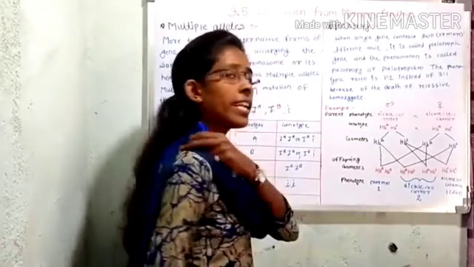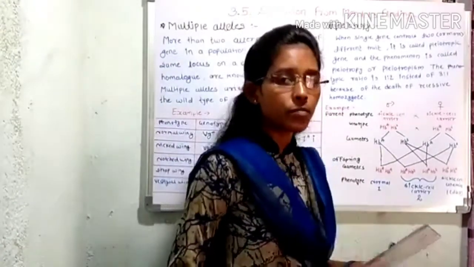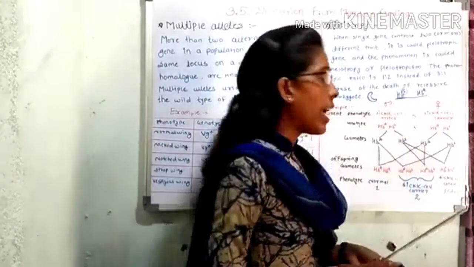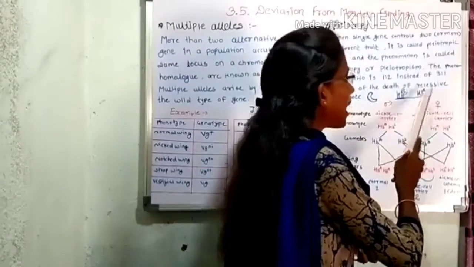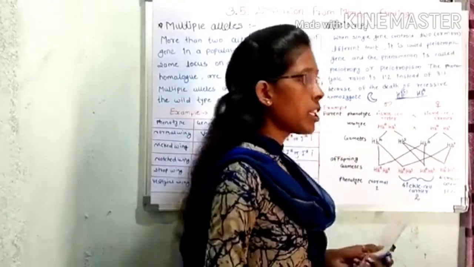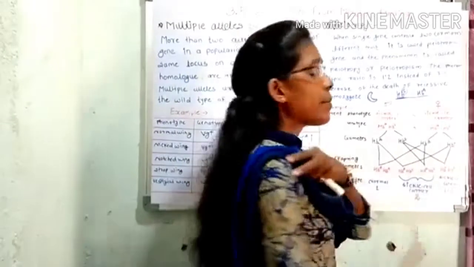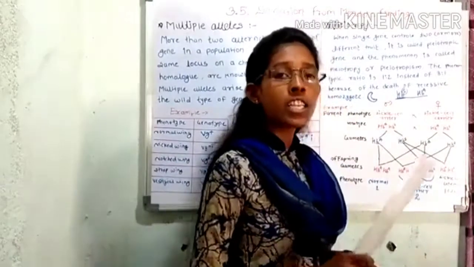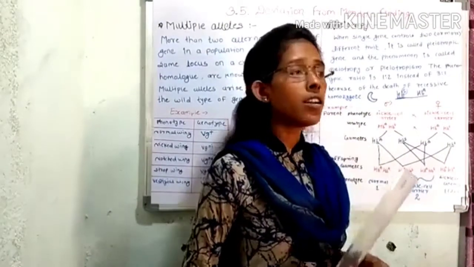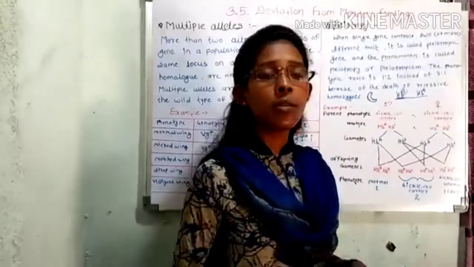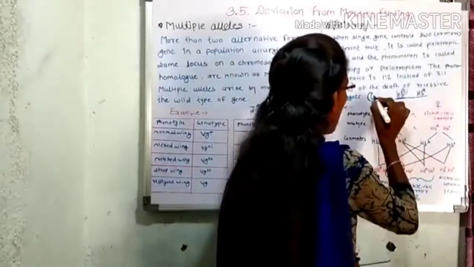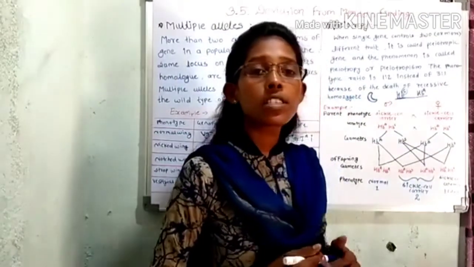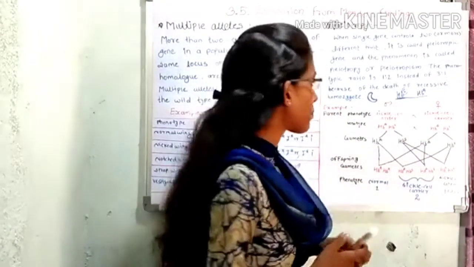For example, we can take sickle cell anemia, caused by the recessive gene HBS, while a normal person has the gene HBA, which is the dominant gene. If a person is a carrier for sickle cell anemia, they have two types of genes, HBA and HBS, and this person has symptoms of sickle cell anemia, meaning their RBC becomes sickle shaped, or half-moon shaped, and this person has a deficiency of O2 concentration.